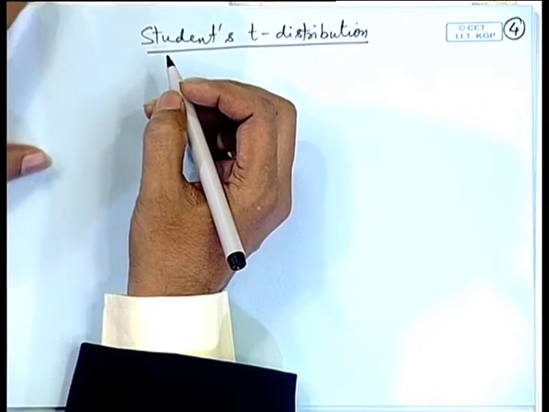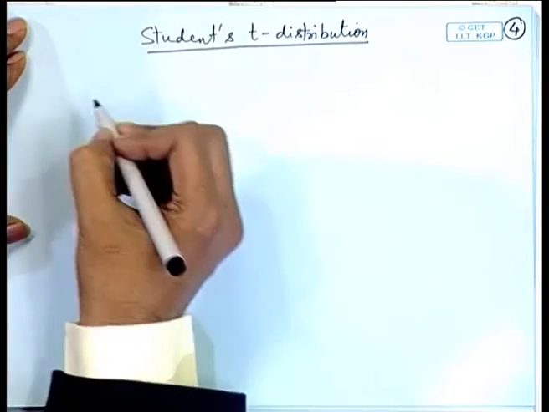However, he worked in a brewery, and therefore, it was not permitted for him to give his affiliation as working in a brewery. So, he used a pseudonym, student, and therefore, the distribution became famous as student's T distribution.